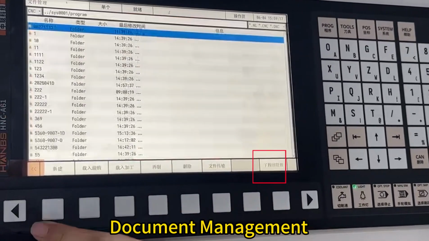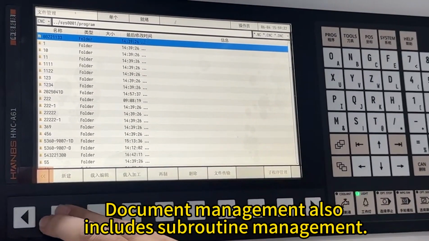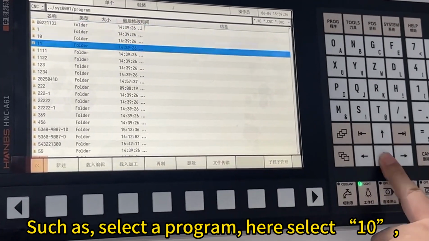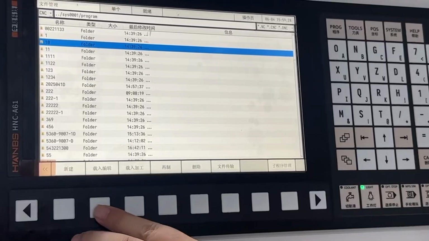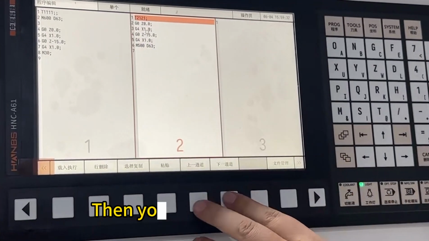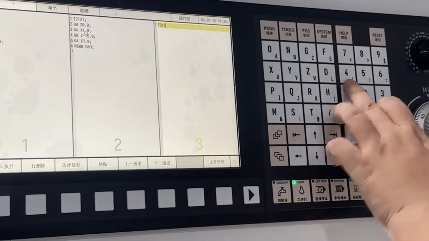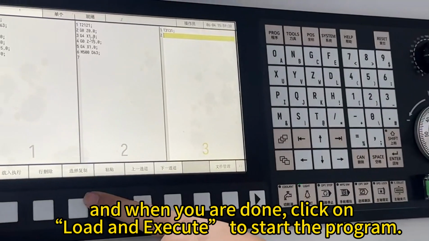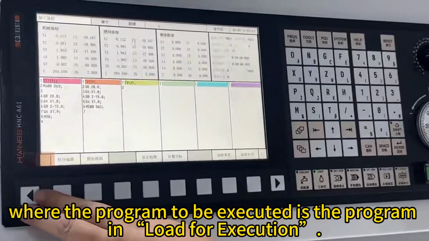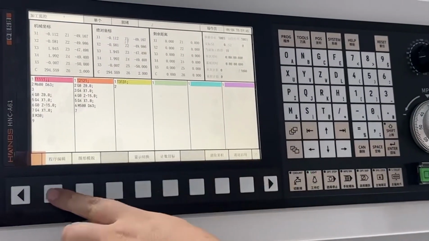Document Management. Document management also includes subroutine management, such as select a program, here select 10. Then press Load Edit. It will enter the editing screen. Then you can edit the program in the operation buttons next to it. And when you are done, click on Load and Execute to start the program. Where the program to be executed is the program in Load for execution.